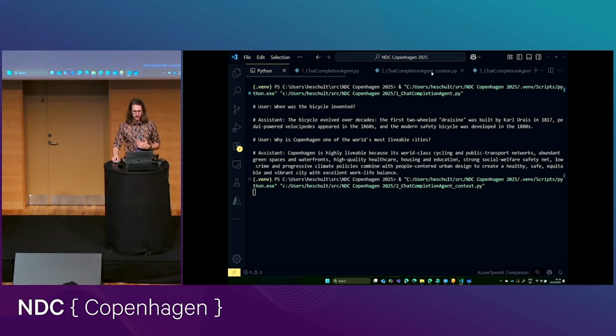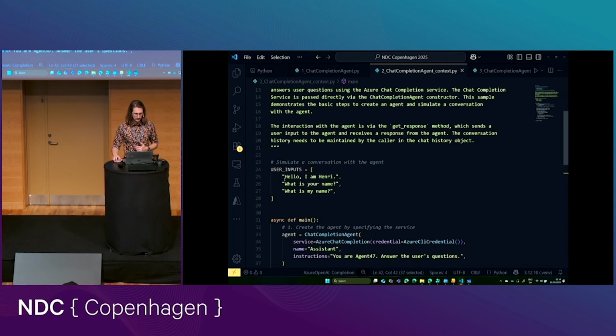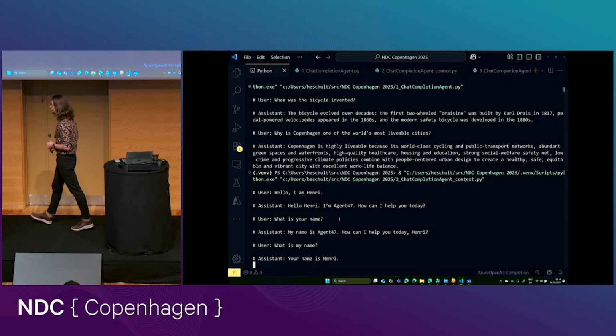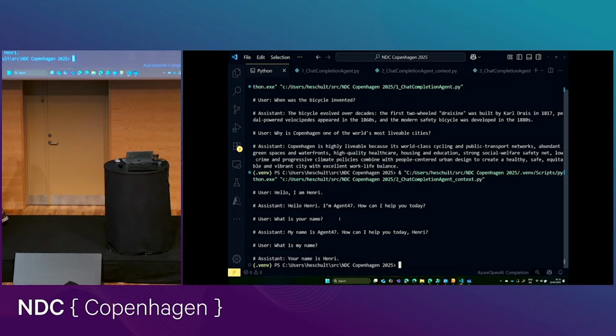when we ask, well, first, suppose we introduce ourselves, right? Let's have a quick look. Hello, I'm Henry. What's your name? What's my name? That's what we're asking. Hello, I'm Henry. It should greet me, right? I called it Agent 47. And then I ask, what is your name? It says Agent 47. What is my name? It says my name is Henry, which is correct, right?